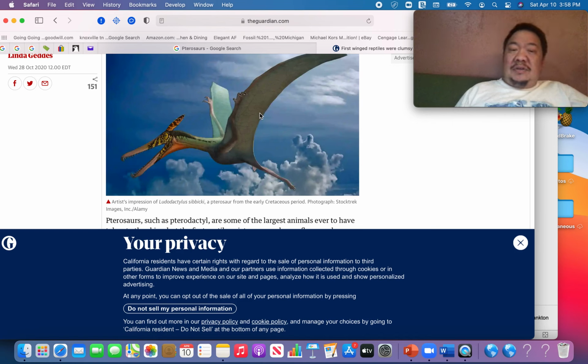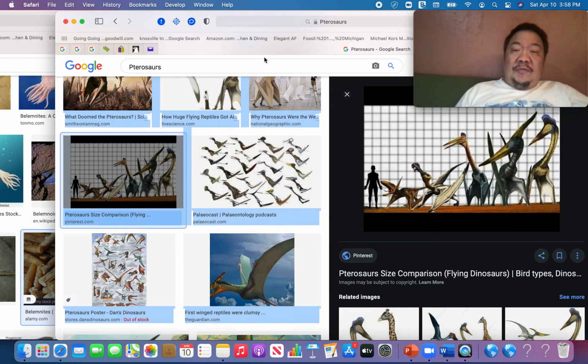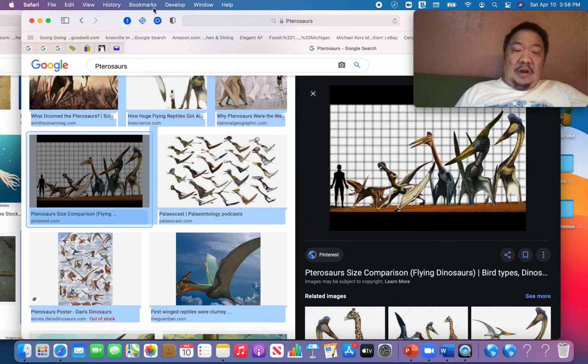Nowadays, the skies are dominated by birds. But during the Mesozoic Era, the skies were dominated by pterosaurs. Let's take a look at these a little more carefully. You can see they come in all different sizes, these pterosaurs. Some of them quite small, some of them quite large.